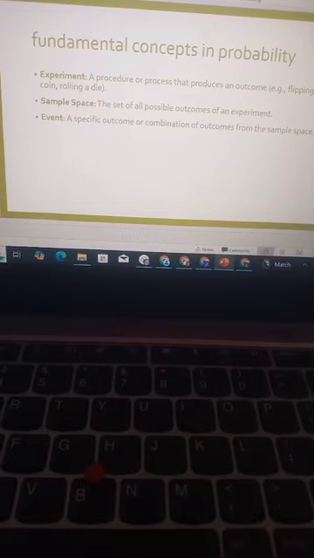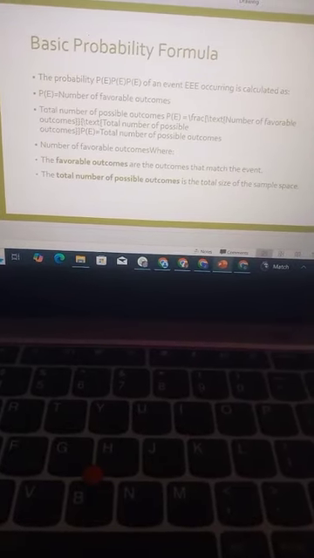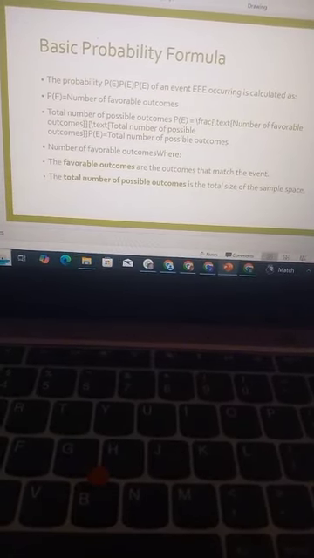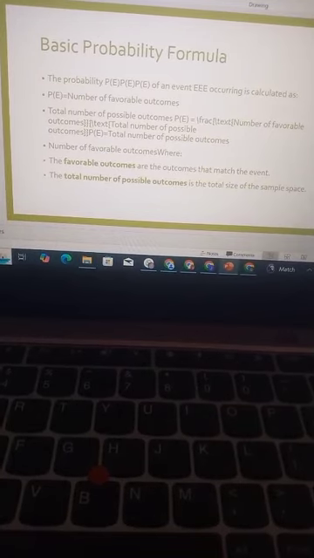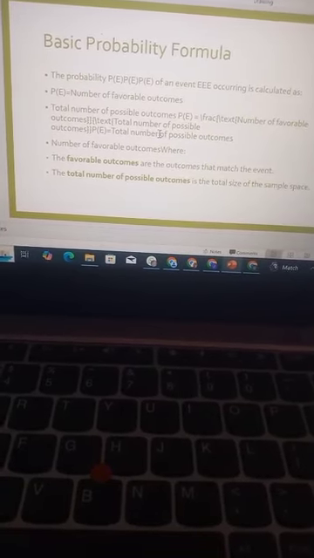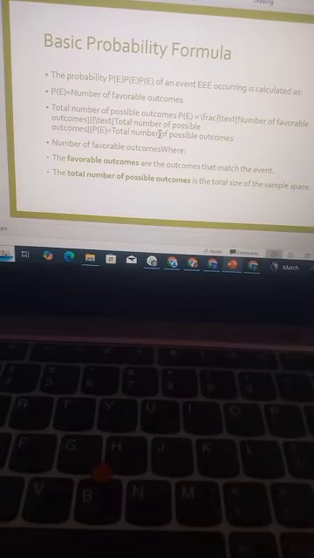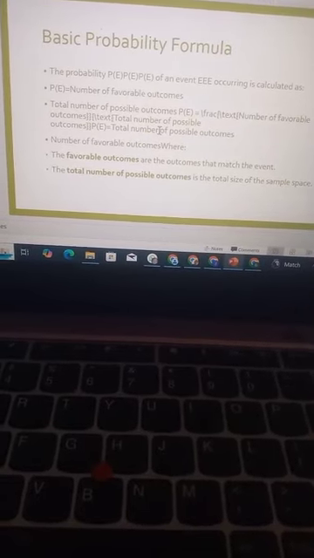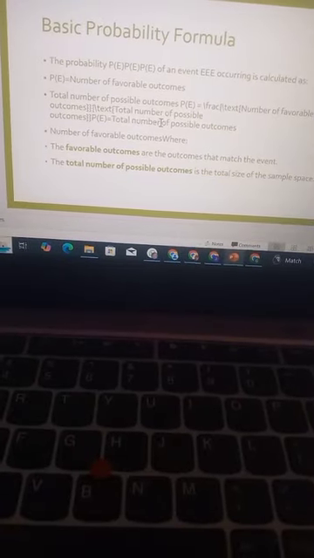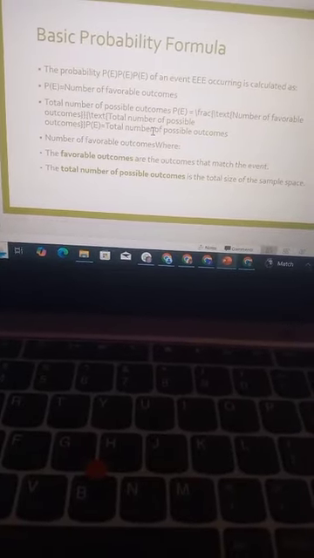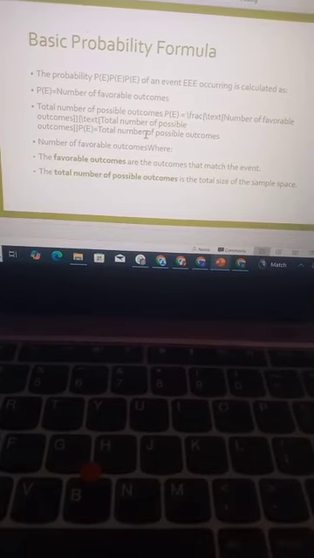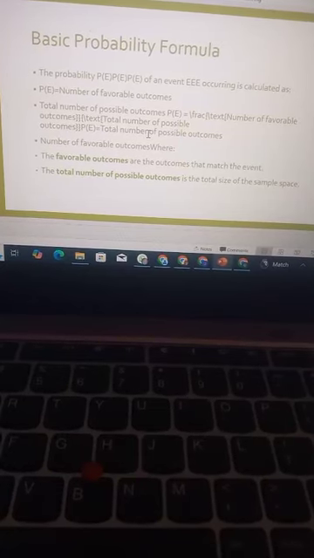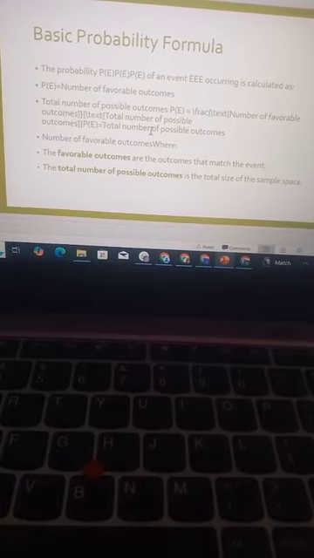Let's move to our next topic. Let's discuss the basic probability formula. The probability, noted by P, of an event occurring is calculated as P of E equals the number of favorable outcomes over the total number of possible outcomes.